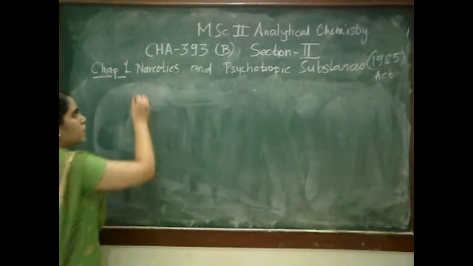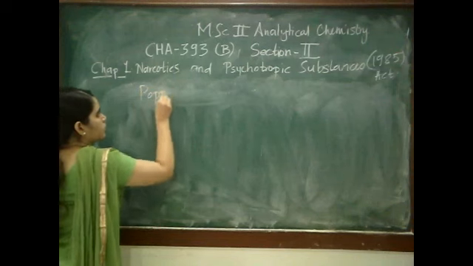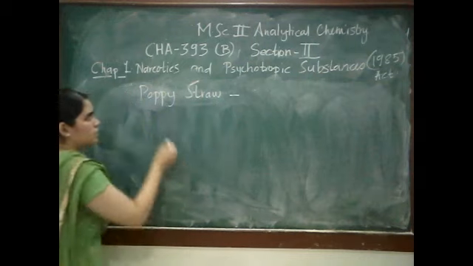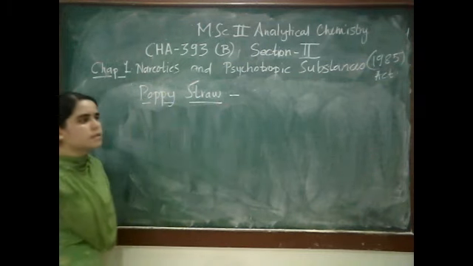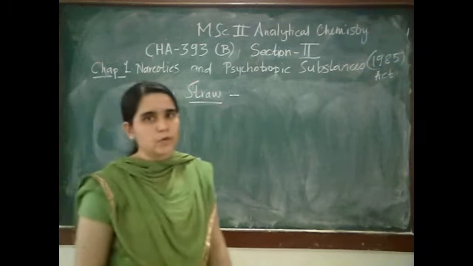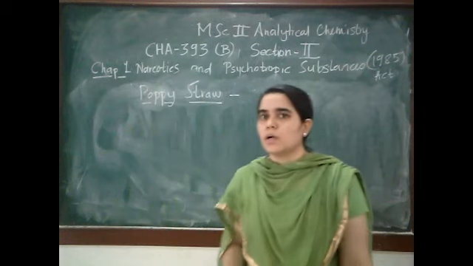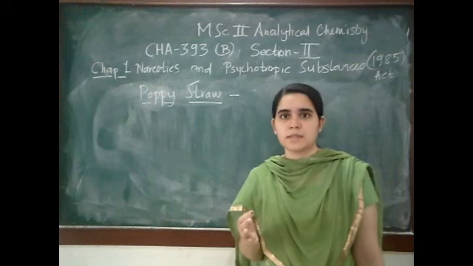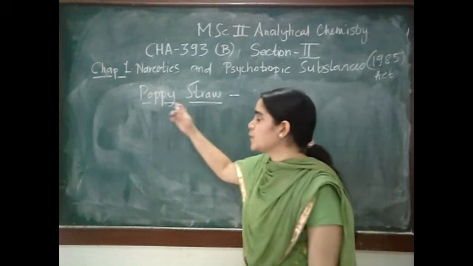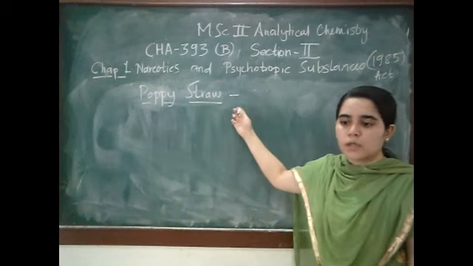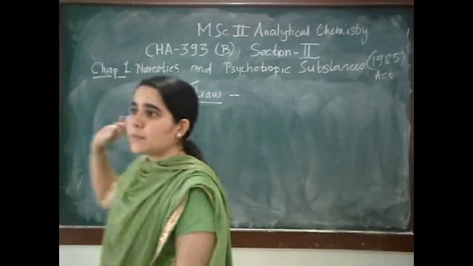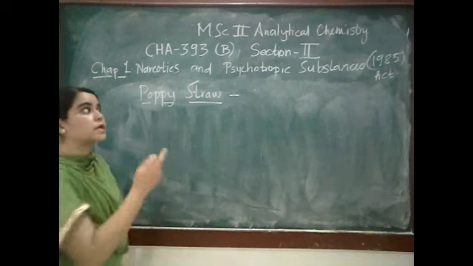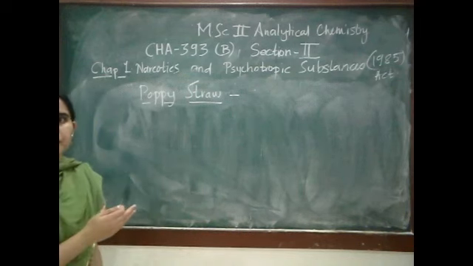Poppy straw is our next point. See, it is also a part of opium, but now the entire plant is taken except the seeds. Poppy straw means the product obtained from the entire part of the plant, Papaver somniferum, excluding the seeds.